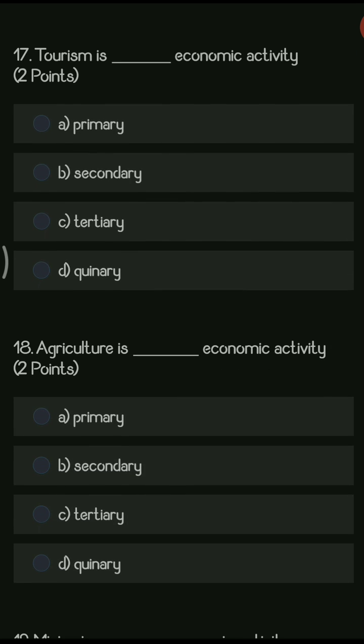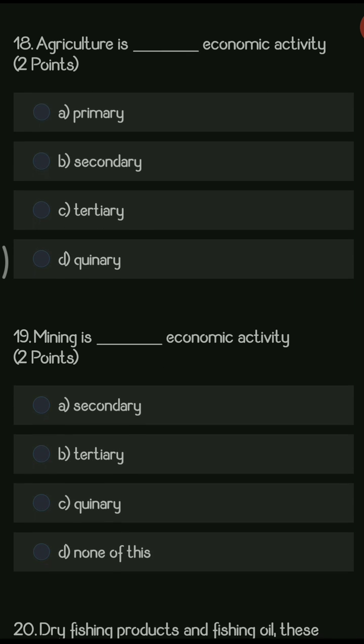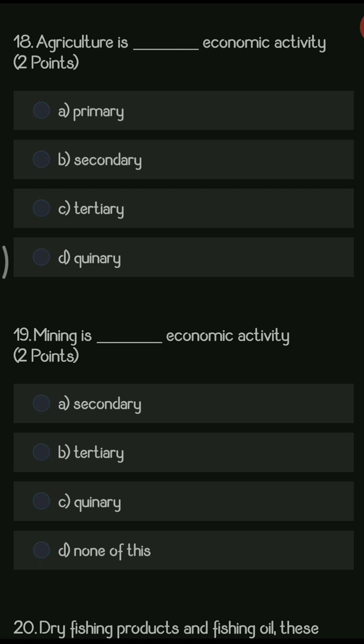Next question, tourism is dash economic activity. So here the options are primary, secondary, tertiary, quinary. So tourism comes under tertiary activity. So tertiary is the right answer. Next question, agriculture is dash economic activity. So here we have the options like primary, secondary, tertiary, quinary. So basically agriculture is the very initial type of economic activity, that is a primary economic activity.